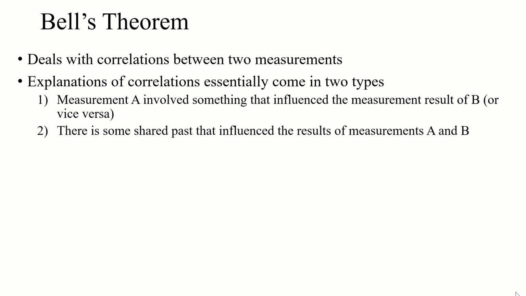Or another explanation is that what I'm measuring and what you're measuring had some sort of shared past that influenced the result of those measurements. Let's pick something simple, like we're both measuring the speed of a cart on an air track. I measure one, you measure the other, and we both always measure that they're moving at the same speed.